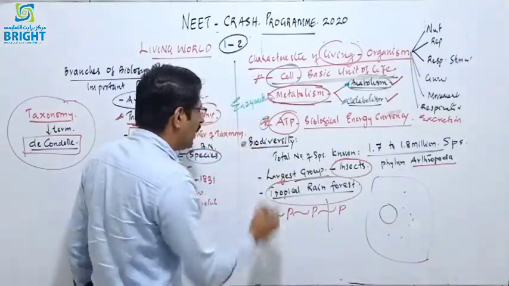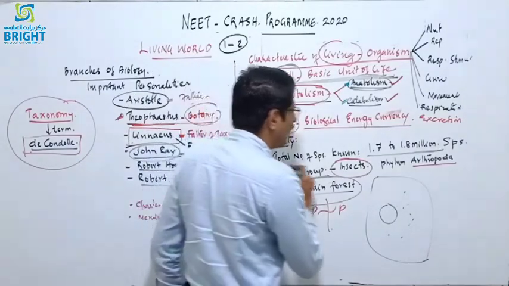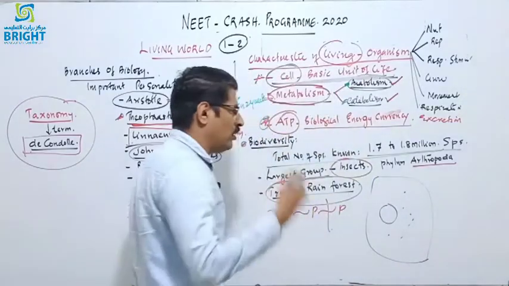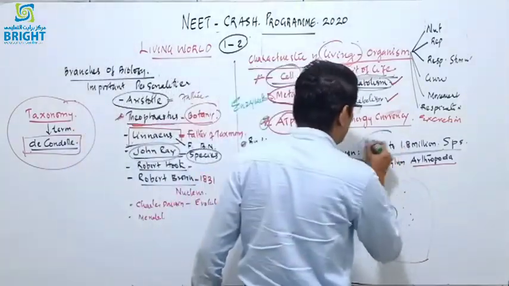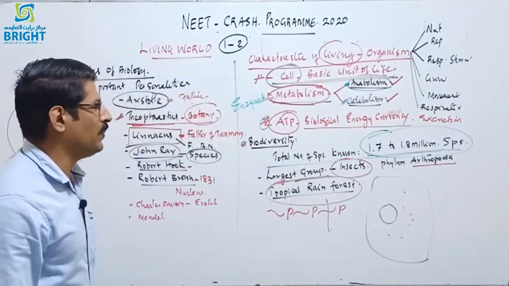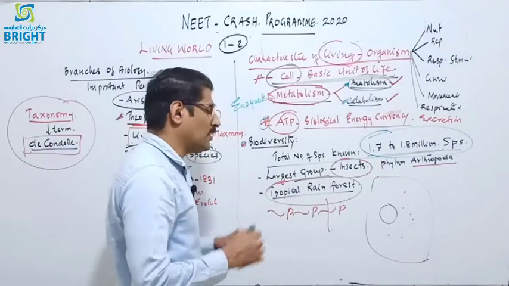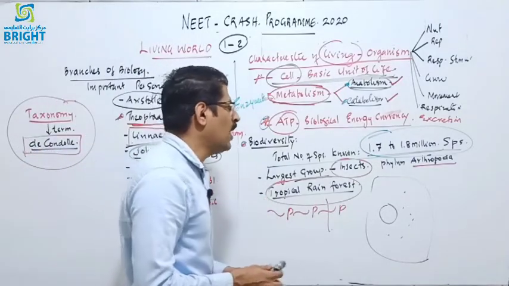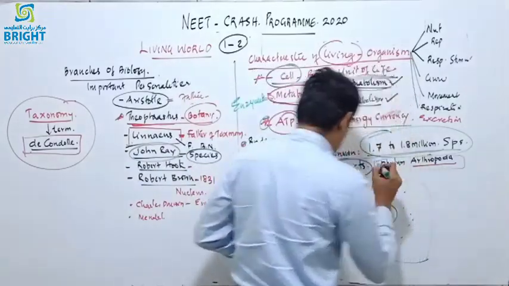In another part we discussed biodiversity: the total number of species identified by scientists all over the biosphere is about 1.7 to 1.8 million. The largest identified group is the class Insecta, belonging to the phylum Arthropoda of the animal kingdom.